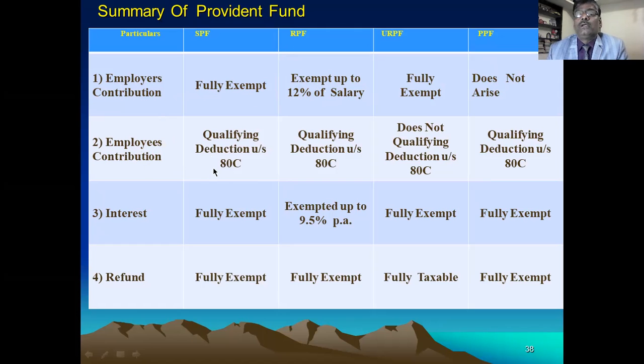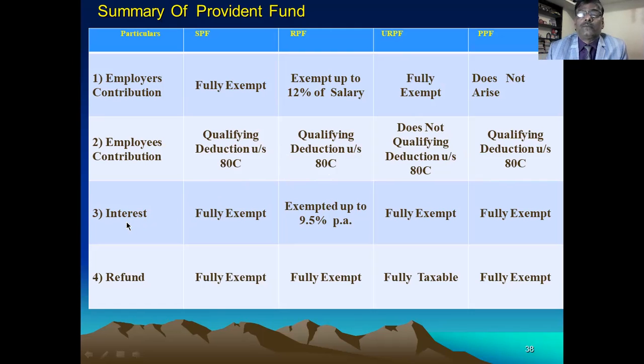Employee contribution to the statutory provident fund and recognized provident fund, these two come for 80C deduction. In the deduction chapter, I'll tell you, they come for deduction, not for salary. And unrecognized provident fund will not come for 80C also, and public provident fund is qualified for 80C deduction. Okay, unrecognized provident fund is not qualified for deduction under section 80C.